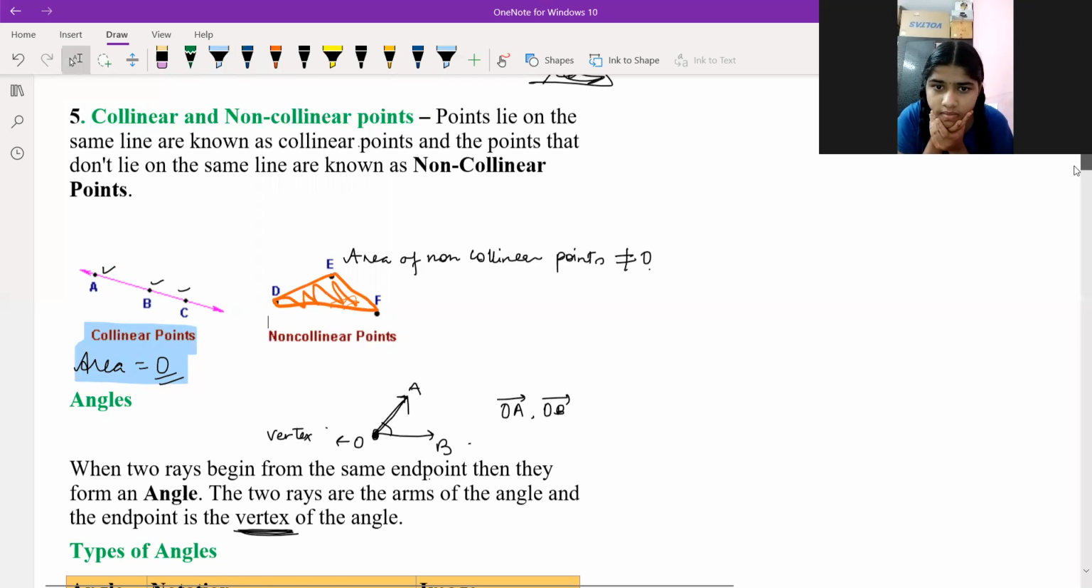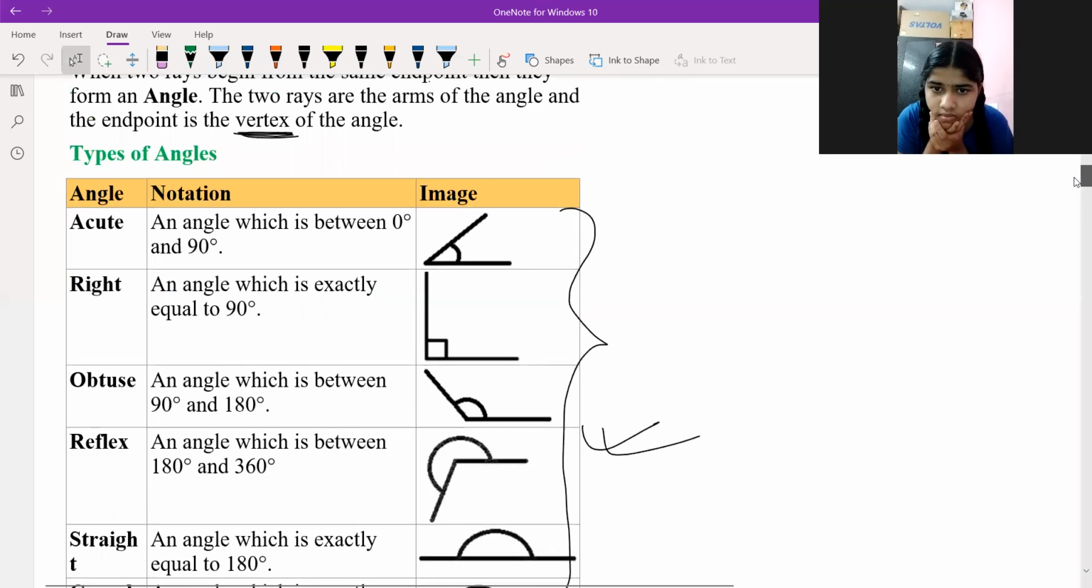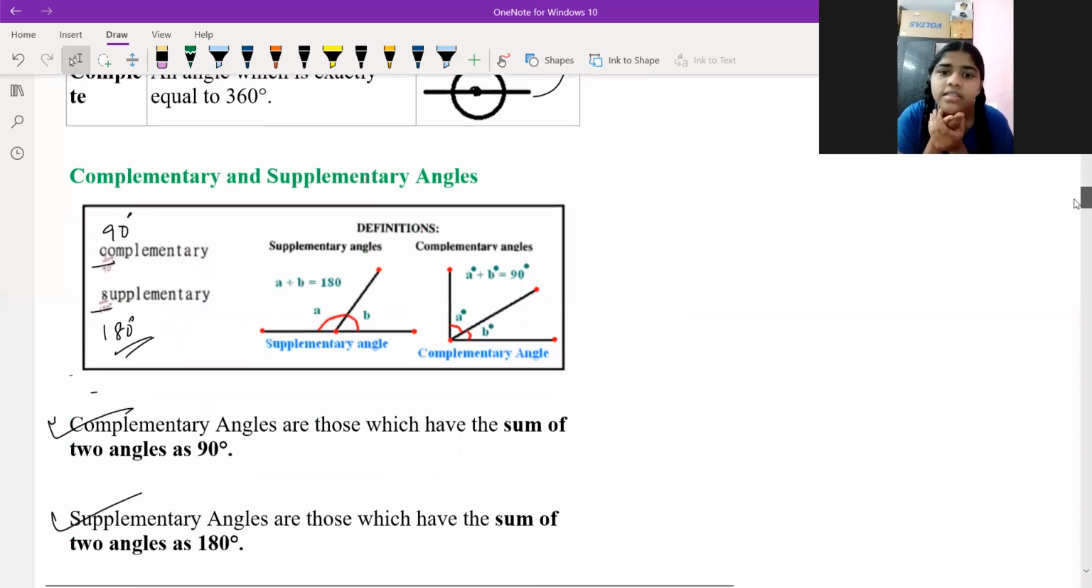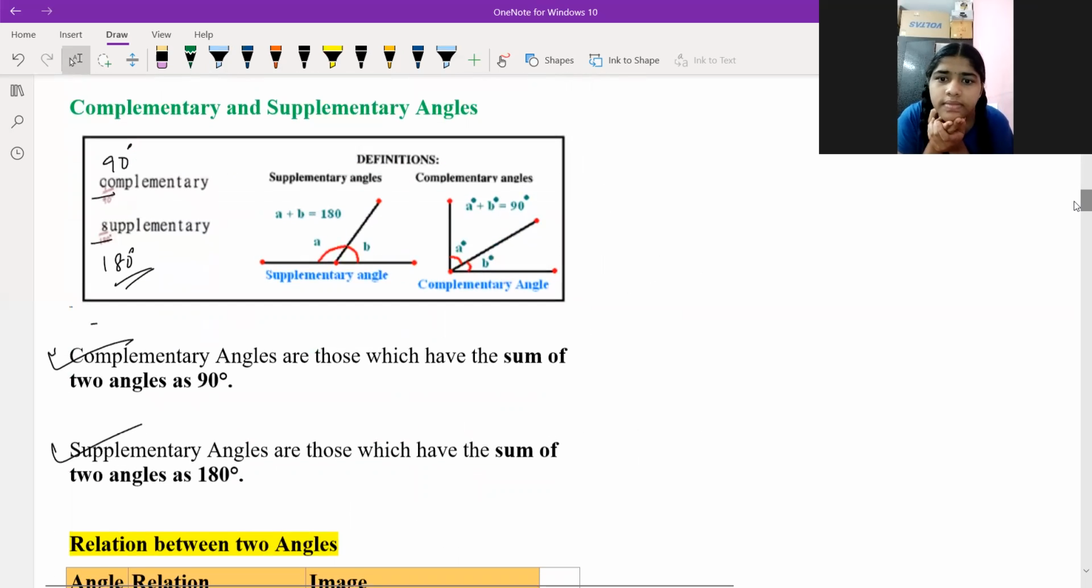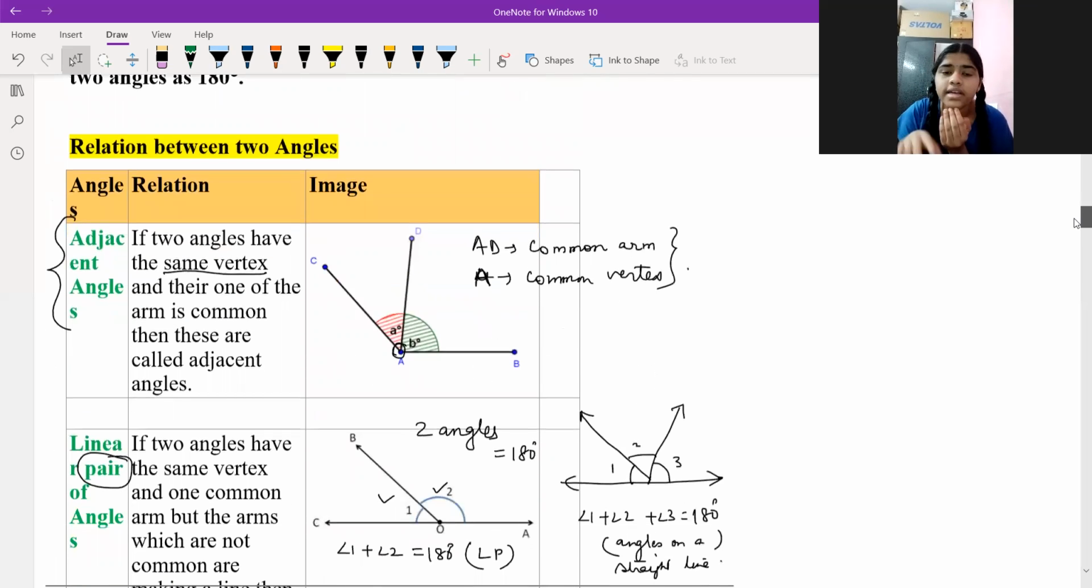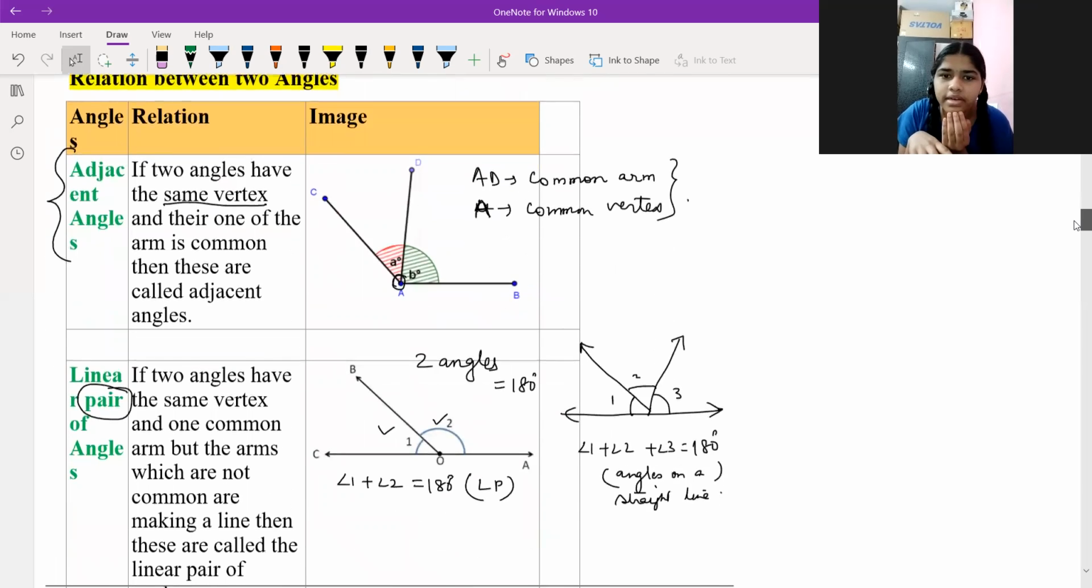We read types of angles: acute, right, obtuse. You already know all this, right? Now, what are complementary and supplementary angles? If you don't know, I'll teach you. If you know, we'll move further. I know, sir. Okay, what are supplementary angles? When the sum of two angles is equal to 180, they are called supplementary angles.